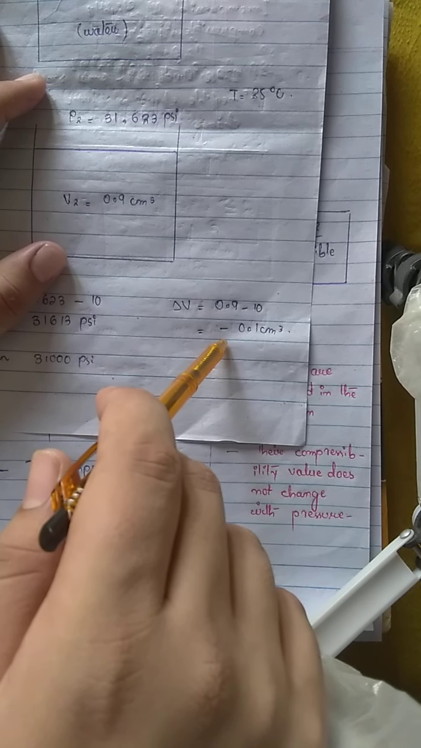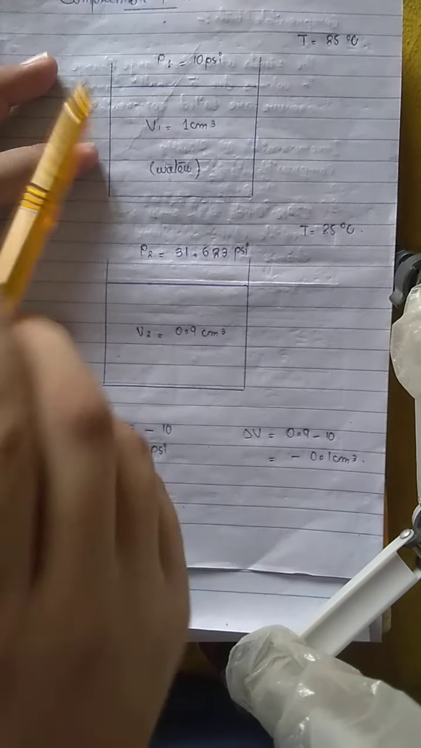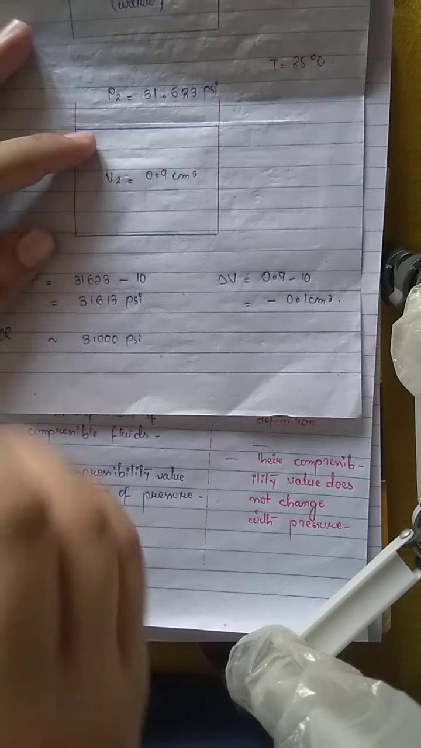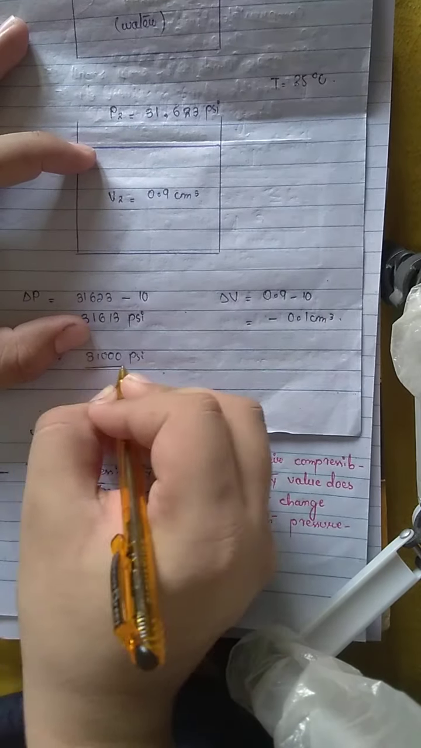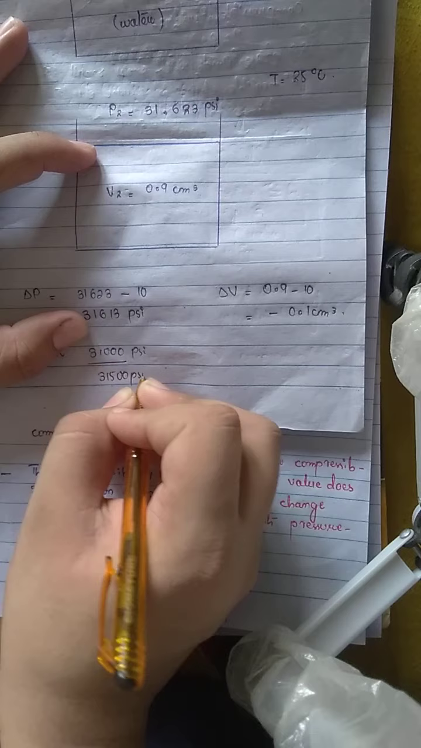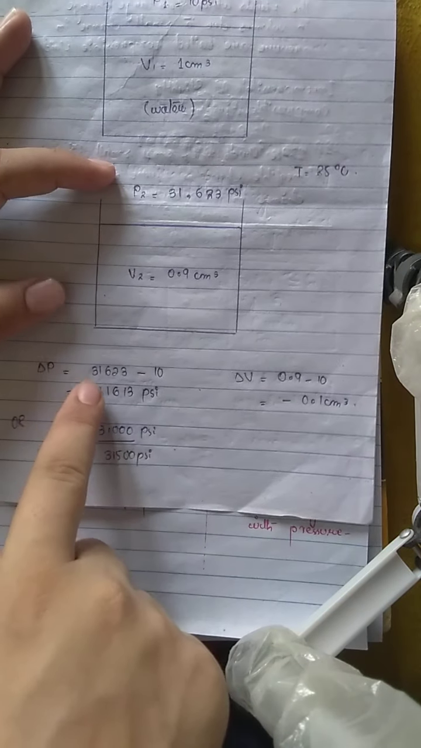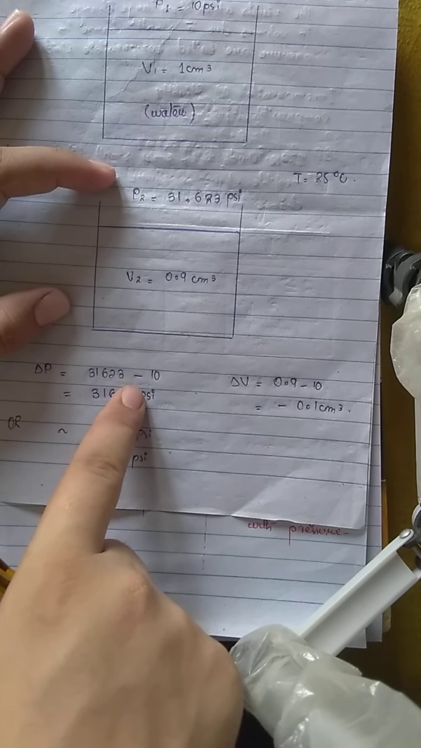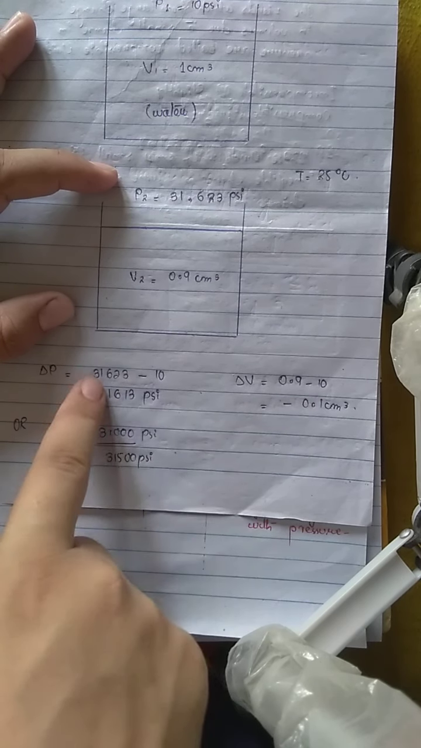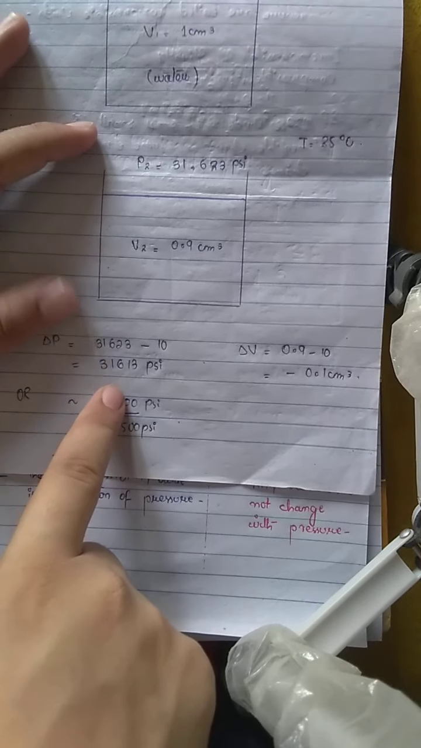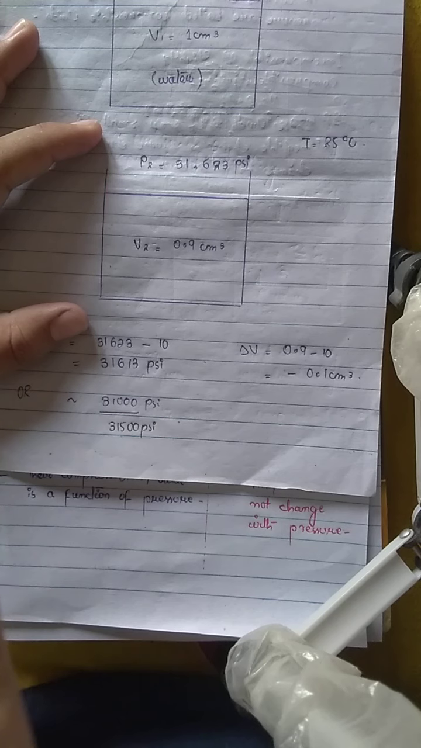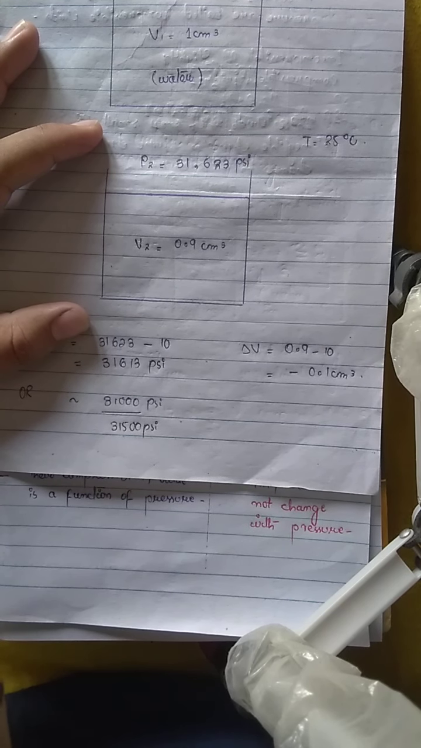Here you can see the value of change in volume, whereas you can see that the change in value of pressure is about 31,500 psi. Because the final value of pressure is 31,623, the initial value of pressure is 10 psi, and when you take the difference of these two values, then it comes out to be 31,613. It is about 31,600, or you can say 31,500 psi.